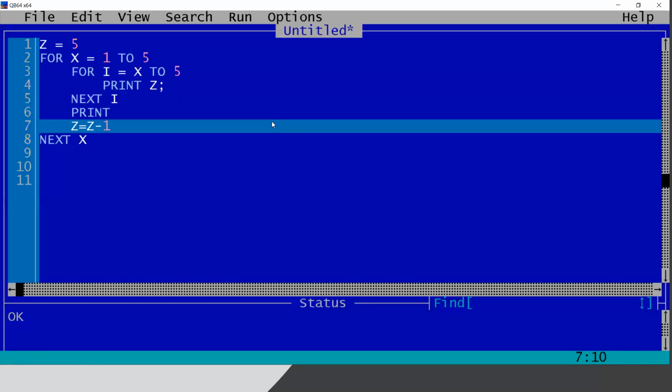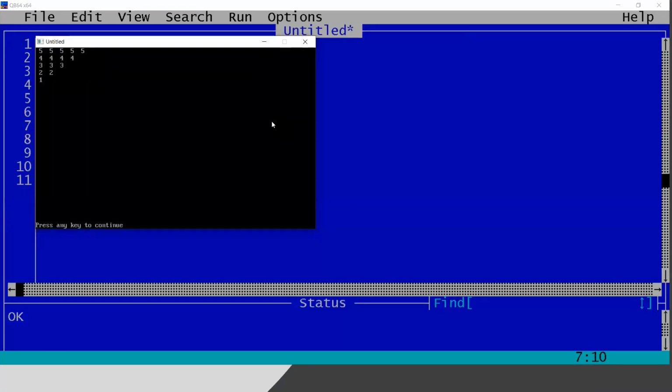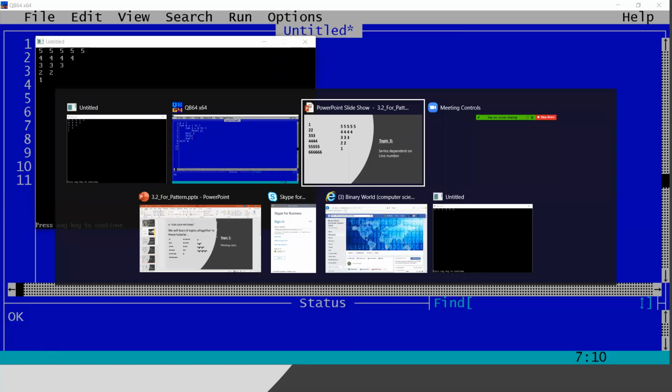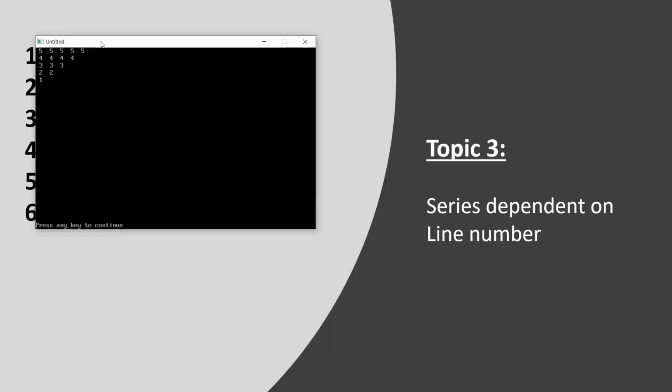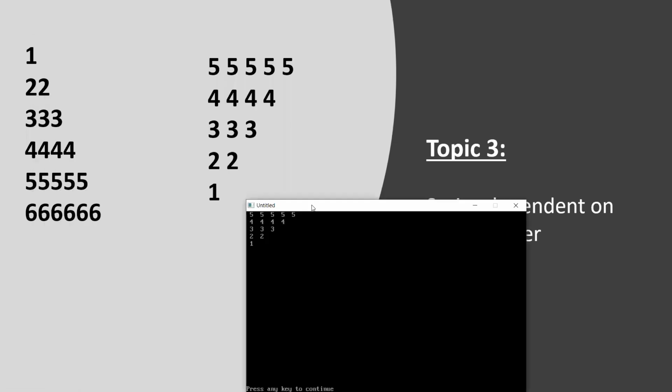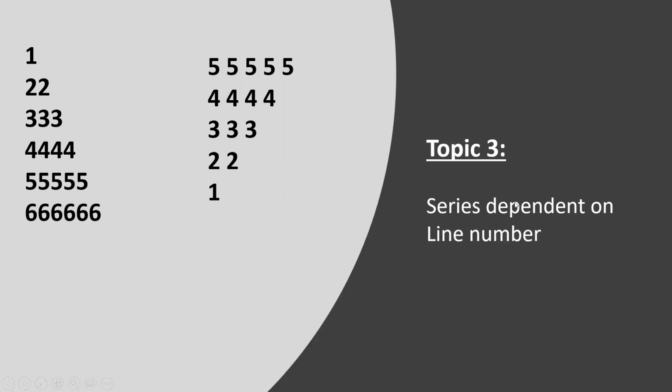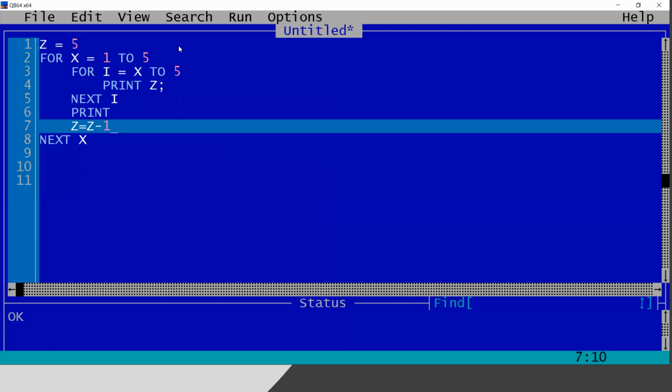So if you feel good with this approach, you can follow the same. Look, 5 5 5 4 4 4 3 3 3 2 2 1. So let me compare the same. Yeah, it is giving the correct output format. But if you feel comfortable, we can avoid the value of z here.